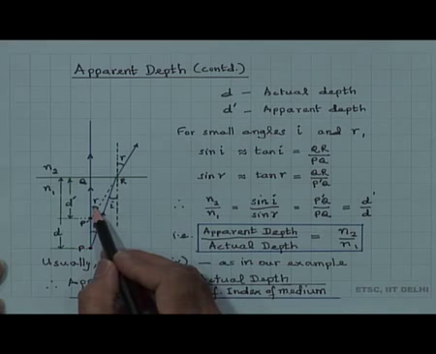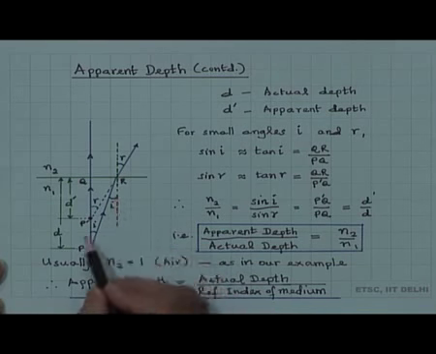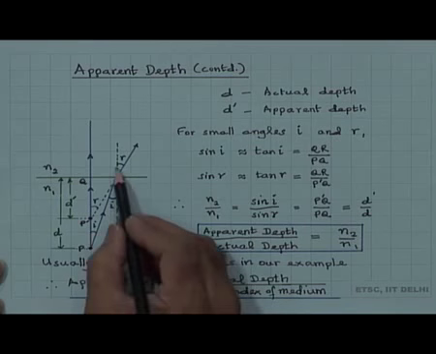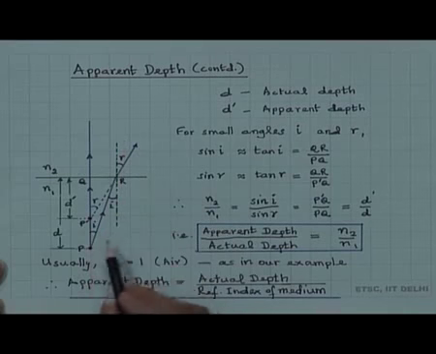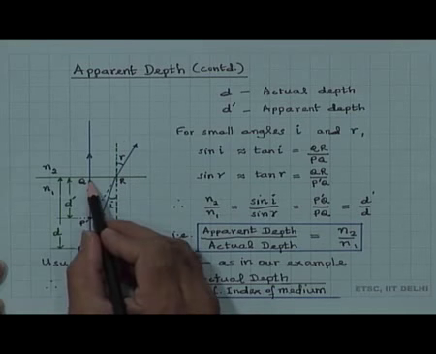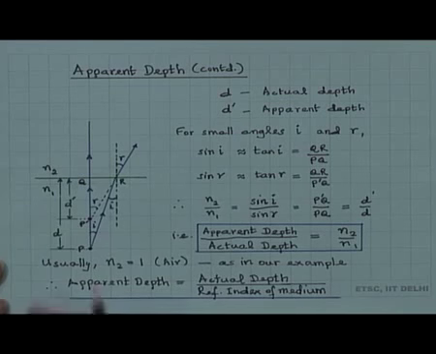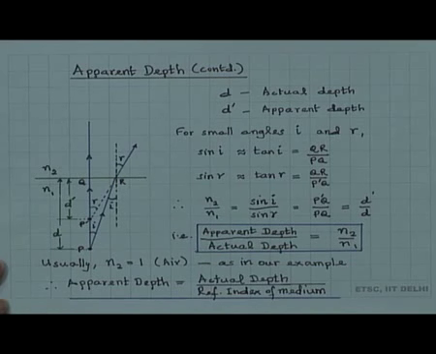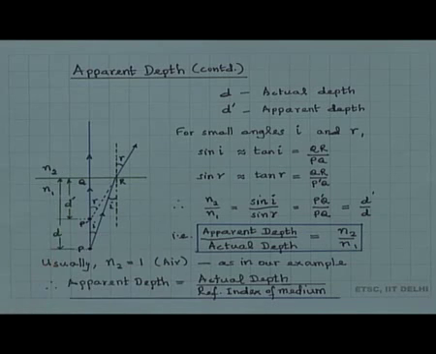The angle of incidence i is here, and this angle is also i, because these are two parallel lines. This is a ray which is normally incident, which transmits through the medium. Of course, it is partial transmission, everywhere it is partial transmission. d dash is the apparent depth, d is the actual depth.